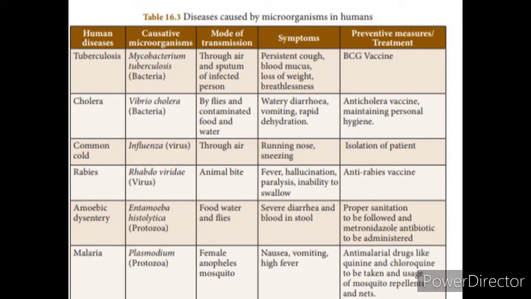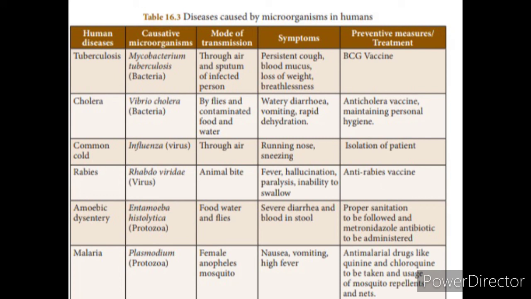The next disease is amoebic dysentery. It is caused by the protozoan Entamoeba histolytica. It is transmitted through food and water as well as flies. The contaminated food and water contain this protozoan. The symptoms are severe diarrhea, that is, blood in stool. Stool means the motion. So it contains blood as well as dead tissue. Everything will be present in the stool. It will be prevented by proper sanitation, and antibiotics can be given for the treatment.